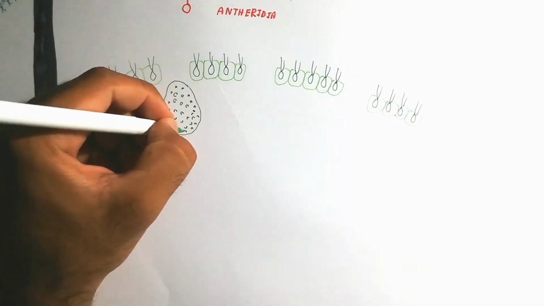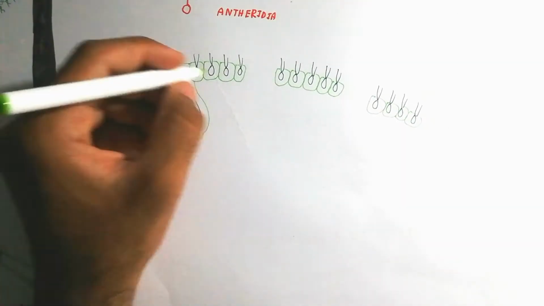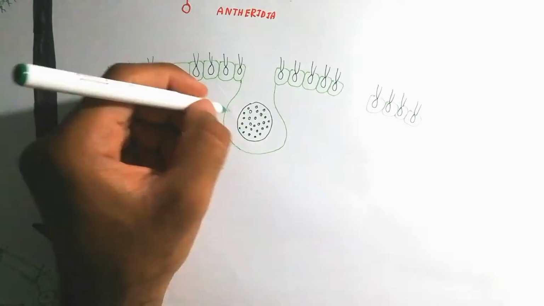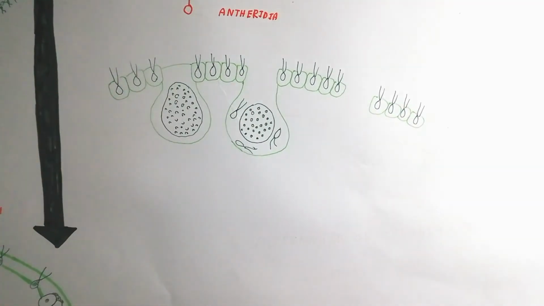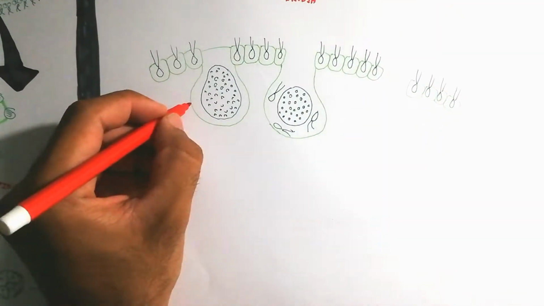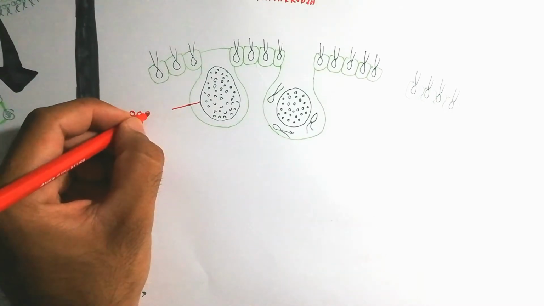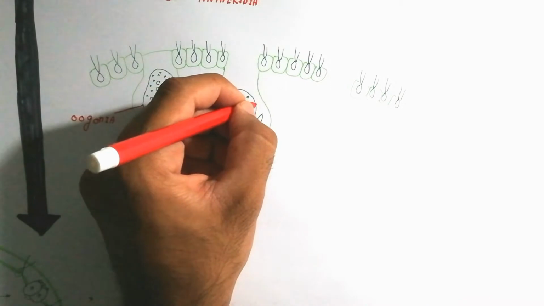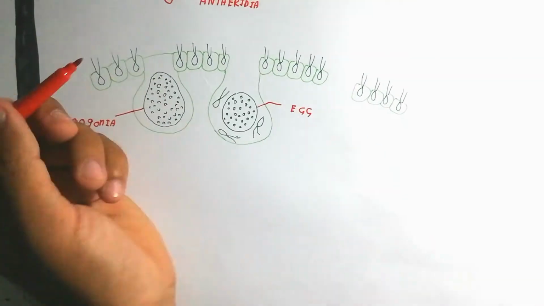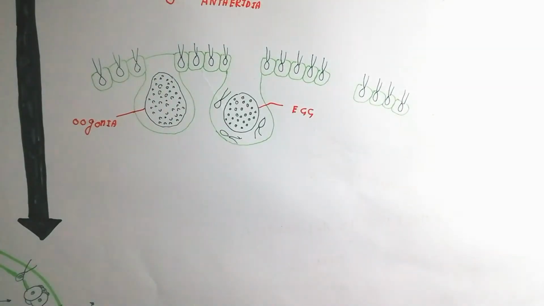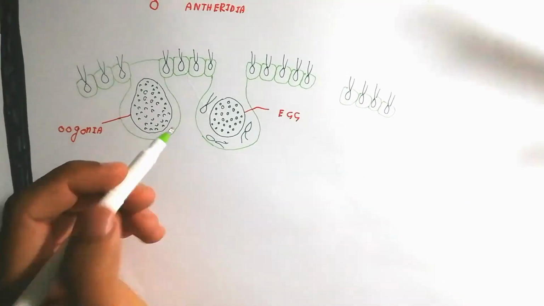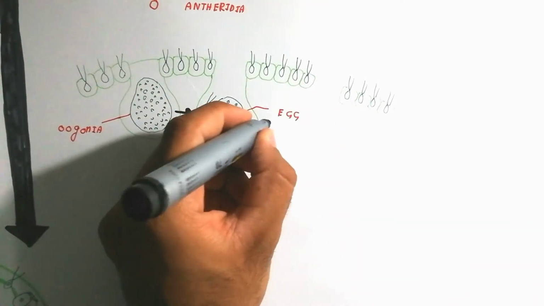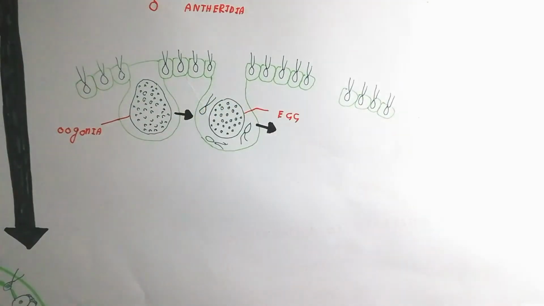Here is the female gamete. The female gamete is made in the oogonia, and the oogonium is formed by meiosis from the gonidia. The gonidia go through meiosis and produce the egg.